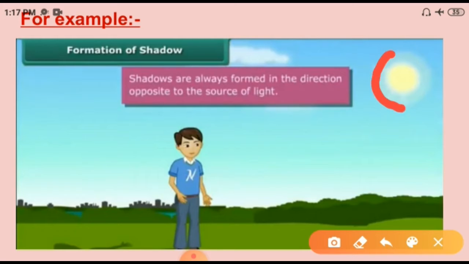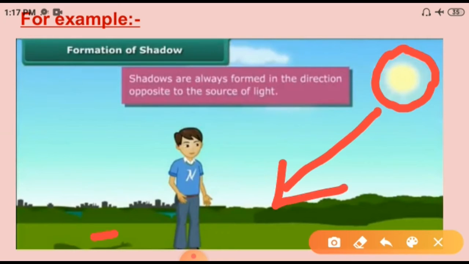Here what is the source of light? Here the sun is the source of light, and this is the shadow. The shadow is always formed in the direction opposite to the source of light. In the morning, since you are facing the sun, the shadow was behind you.